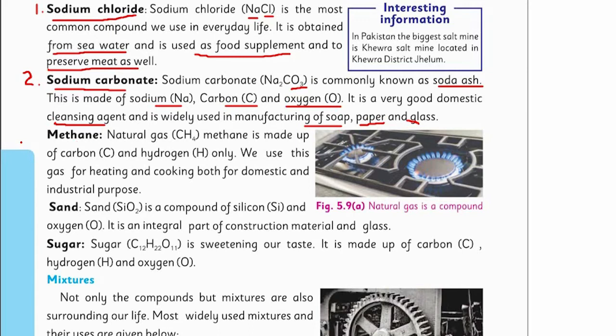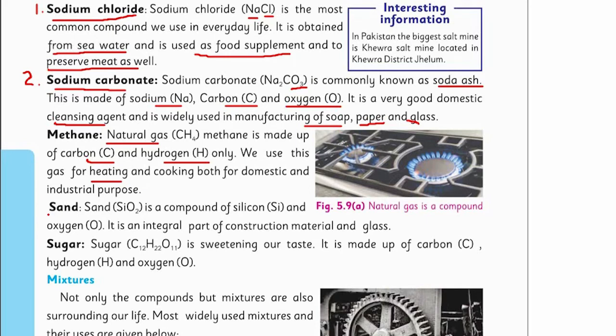Next is methane, which is commonly known as natural gas. Natural gas is a compound of carbon and 4 hydrogen atoms. We use this gas for heating, not only on a domestic scale in our houses, but on an industrial scale as well. Large industries that require heat for their boilers use methane because it has a high heating value, or calorific value.